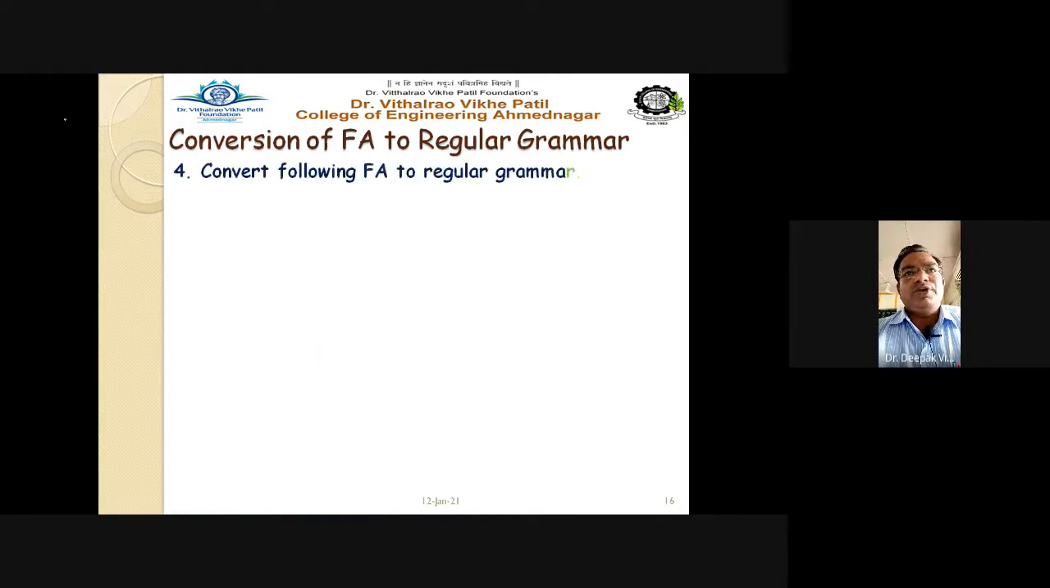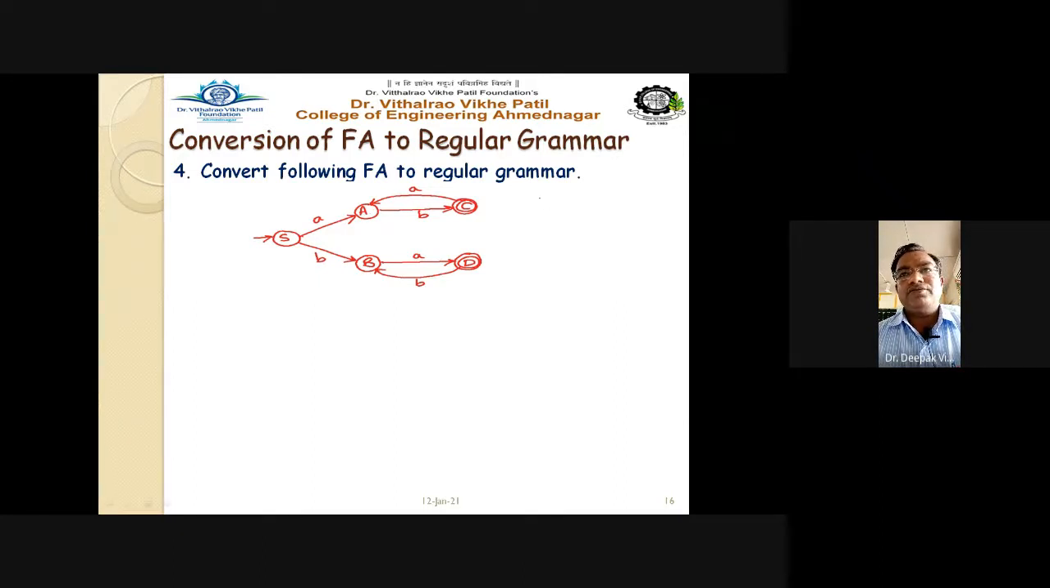Now see one more example. Convert the following finite automata into the regular grammar. So the automata is given. To this given automata, we have to write down the production rules, or the grammar rules. So S gives A on A.